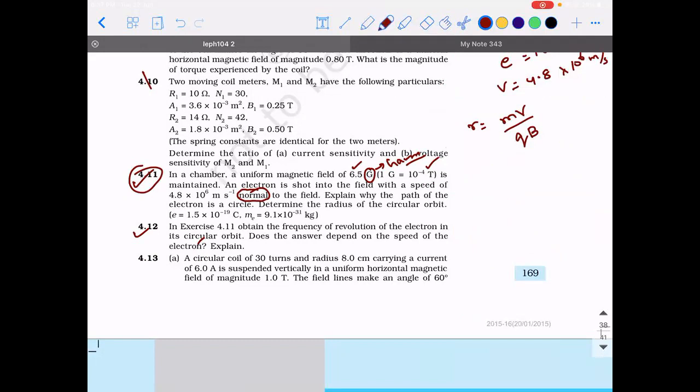Okay, let's calculate. F is equal to qB divided by 2 pi m. That's the answer. You know q, you know B, you know 2 pi, you know m. Substitute and find the answer. Does the answer depend on the speed? Answer is no. It is independent of speed. With whatever speed the particle is projected into the magnetic field, it will take the same amount of time to complete the revolution.